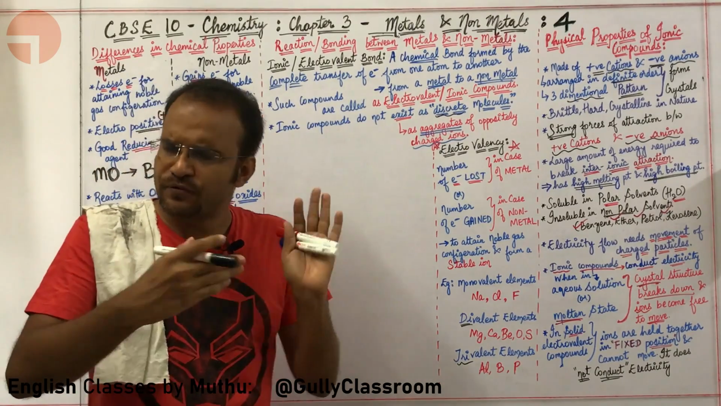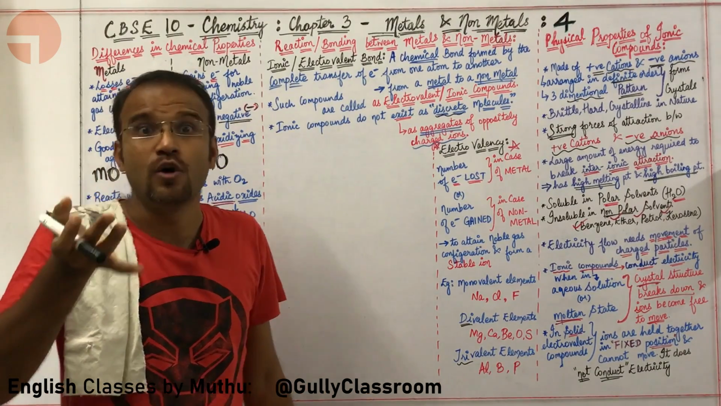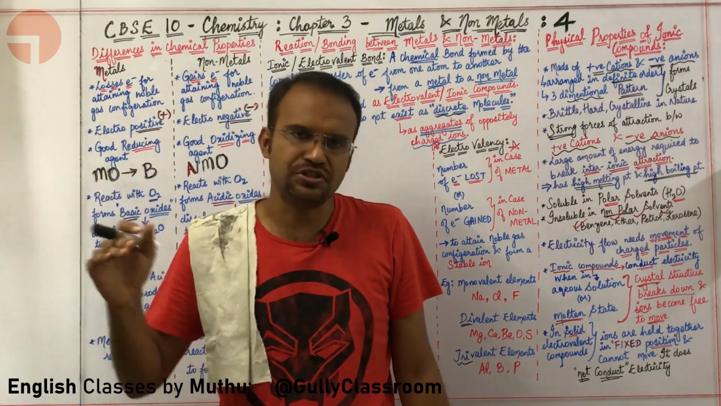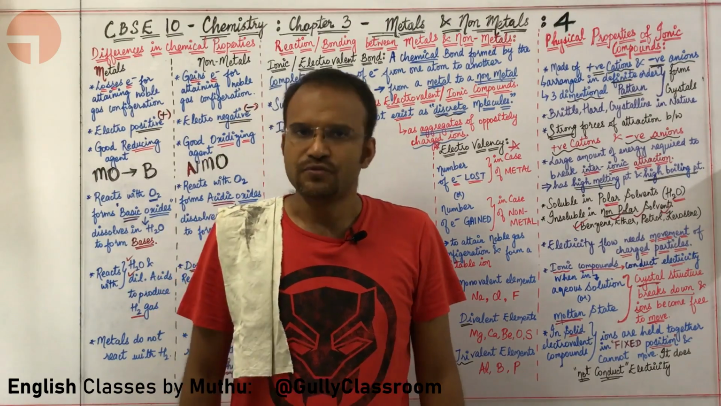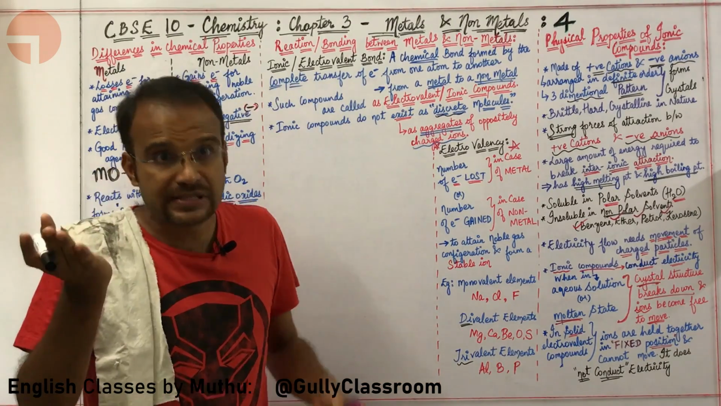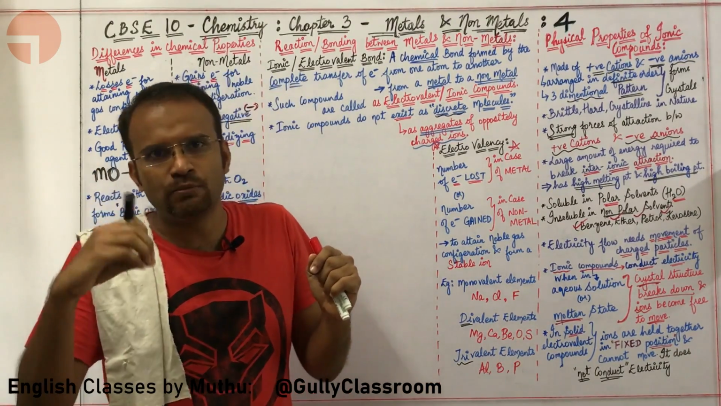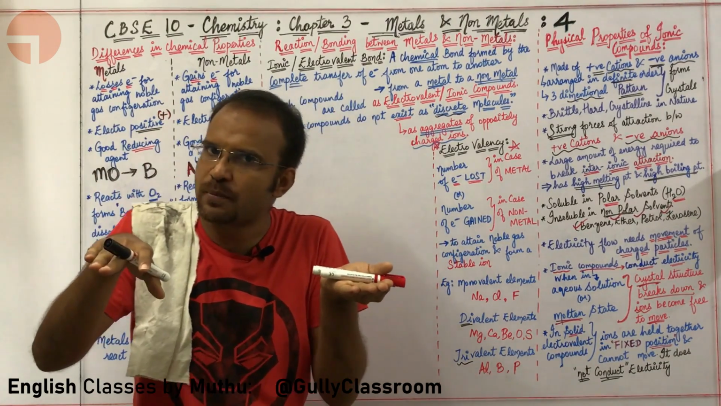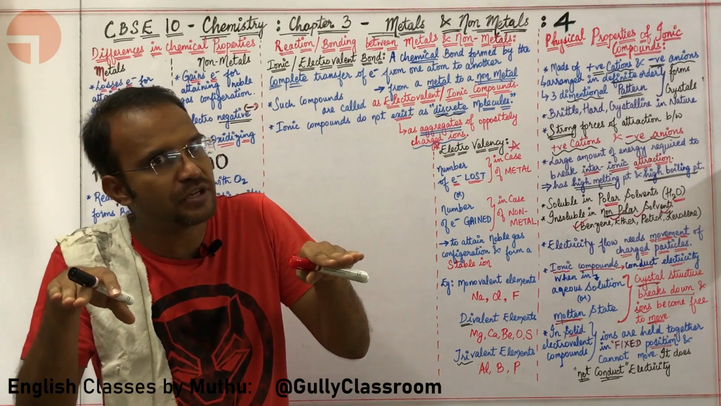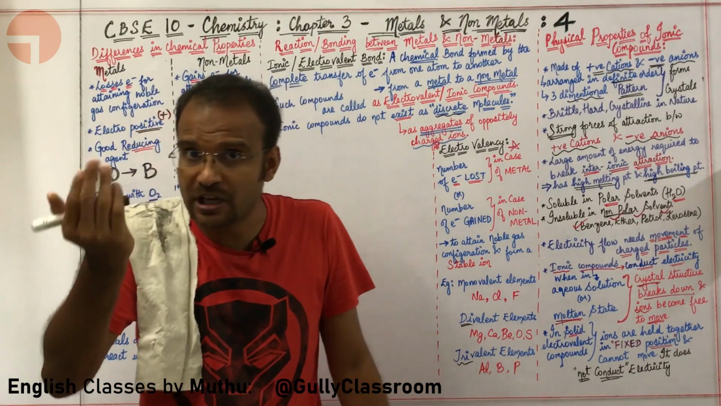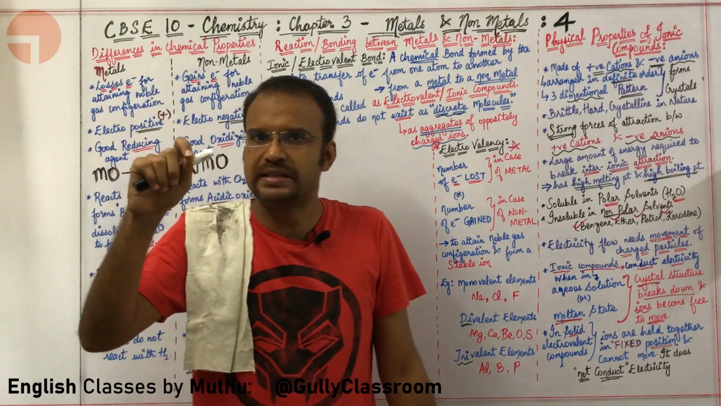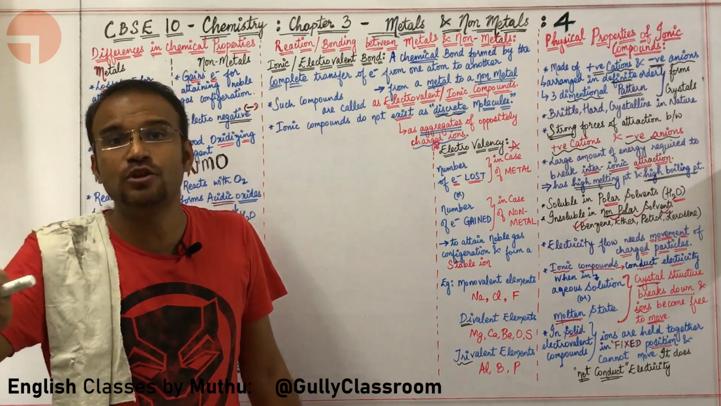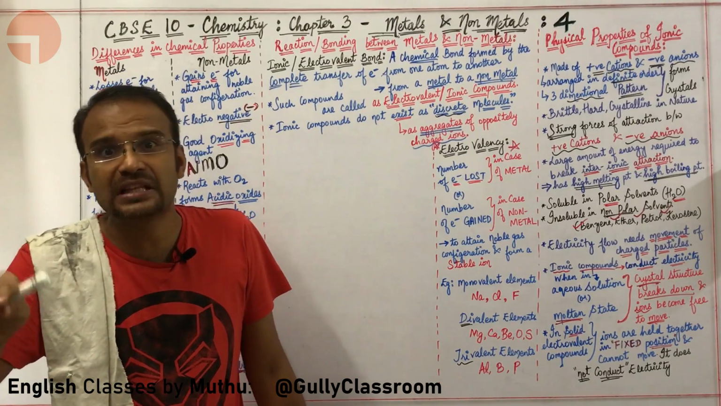Before starting this lecture, kindly recollect what we have already learned in the first three lectures. First, we introduced metals and non-metals. We came to know what are metals, what are non-metals, what are the physical properties of metals, what are the physical properties of non-metals, what are the chemical properties of metals, how metals react with oxygen, how metals react with water, how metals react with dilute acids, how metals react with other metal salts.